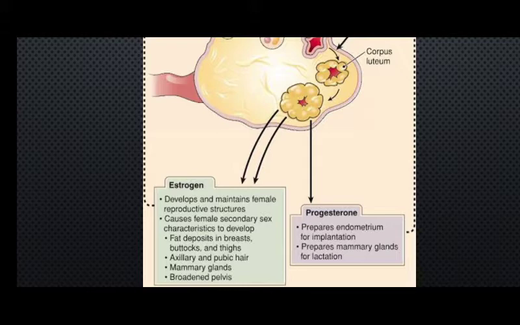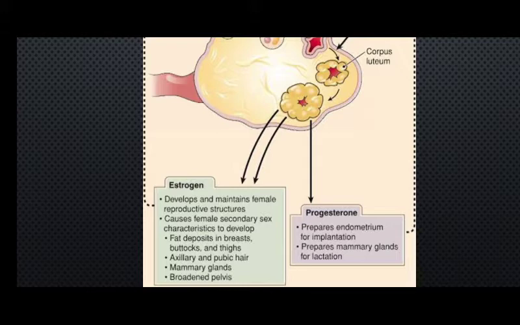There is directed deposition of fat in the body of the female. It has been noticed that in females the fat deposition mostly takes place in the chest region, the buttocks region, and the thigh region, or even in the back, unlike the case of the male. In the case of male, the fat deposition mainly takes place in the mid abdominal region, mostly in the belly region, and then the thigh and buttocks area.